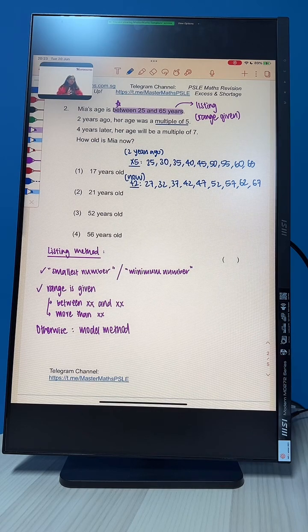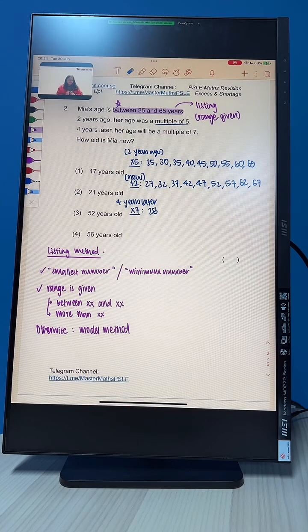We still need her age, which is the multiples of 7, for 4 years later. So we are going to continue our multiples of 7 for 4 years later. I will start from 28. Do we know why we start from 28?